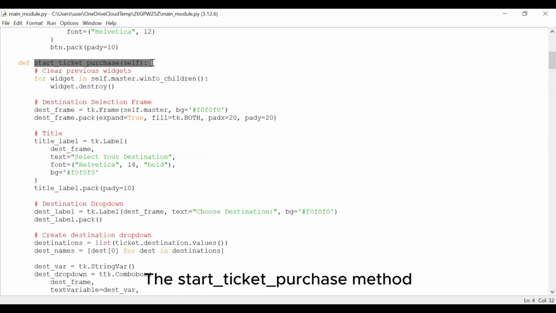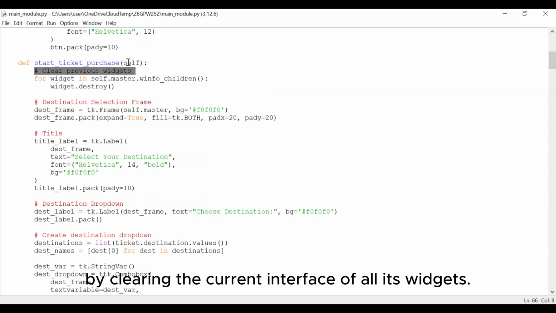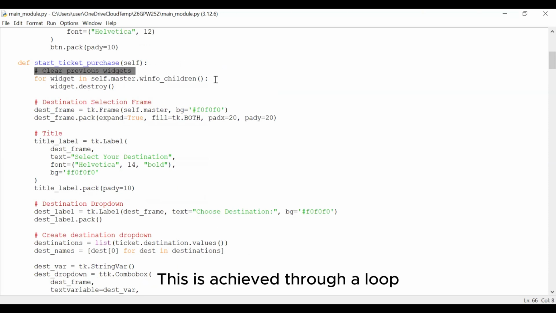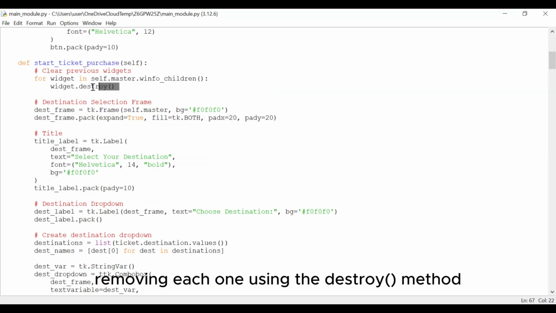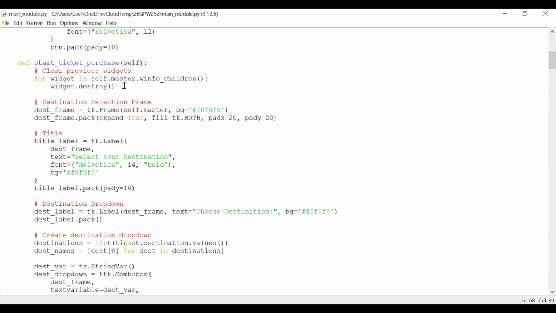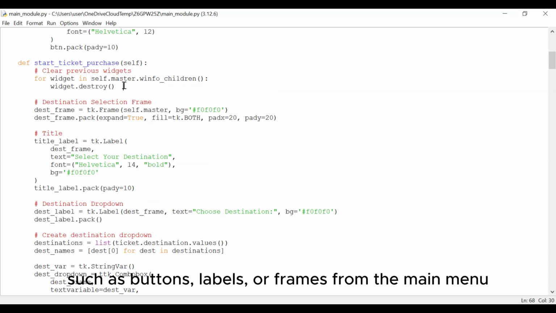The start ticket purchase method begins the ticket purchasing process by clearing the current interface of all its widgets. This is achieved through a loop that iterates over all child widgets of the main application's window, called self.master, removing each one using the destroy method. This ensures that the screen is entirely clear of any previous contents, such as buttons, labels, or frames from the main menu.